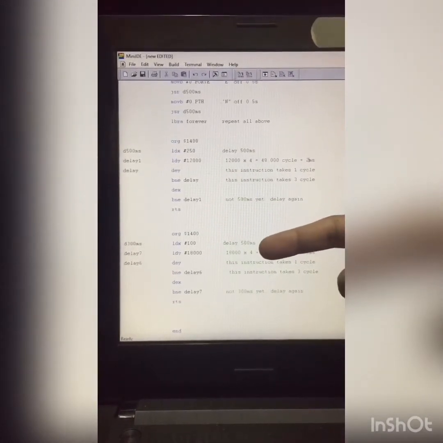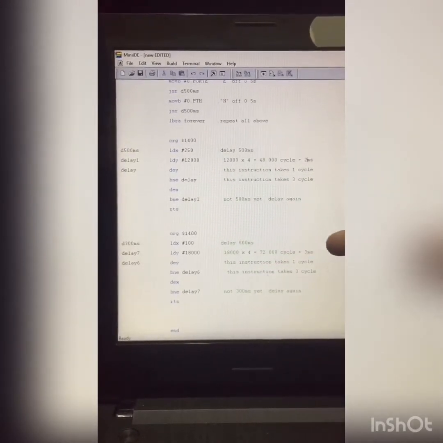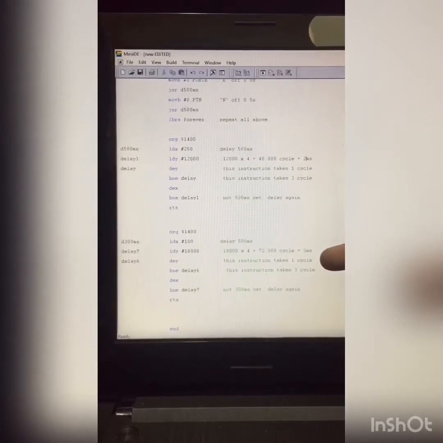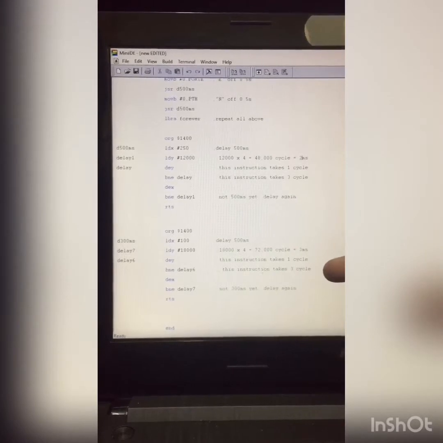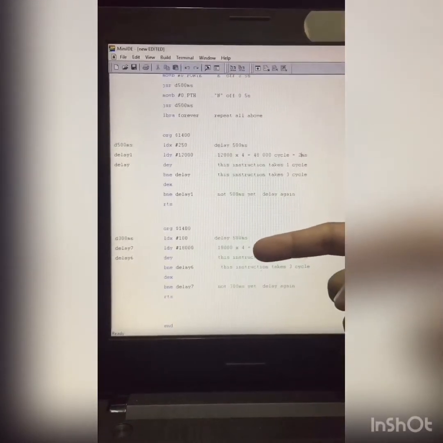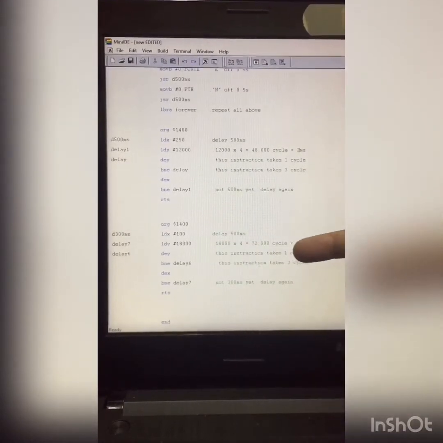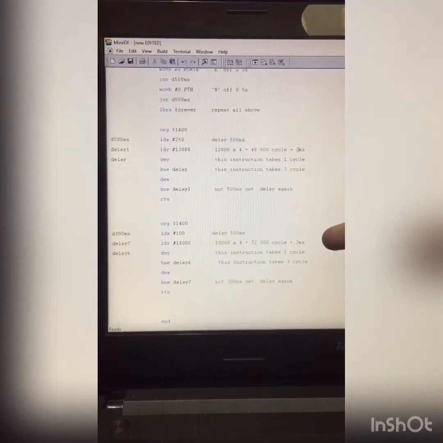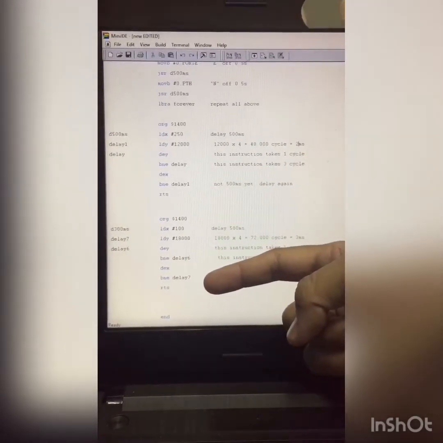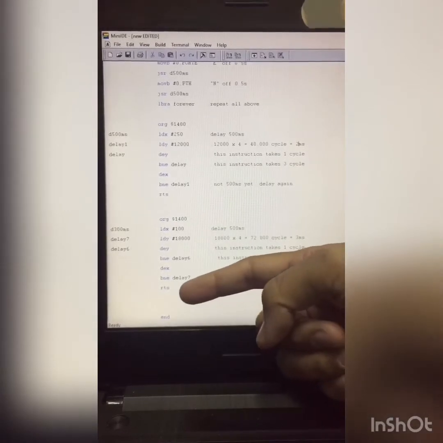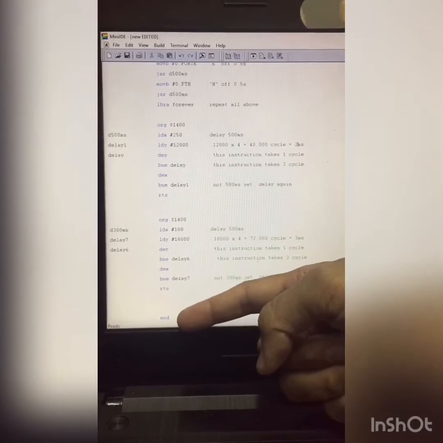And the 4 is as I have explained at the delay 500 millisecond. This is the addition of cycle at DEY, where the instruction takes 1 cycle. BNE, the instruction takes 3 cycles, and it will produce 4 cycles. And when the LDY times by the 4 cycles, it will get 3 millisecond, and it will repeat for 100 cycles at the BNE delay, and it will end the same with RTS. And lastly, END is to end the coding.